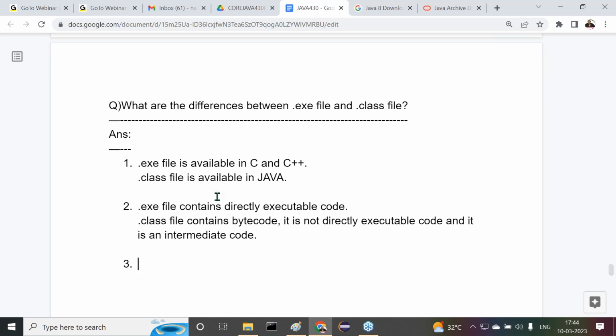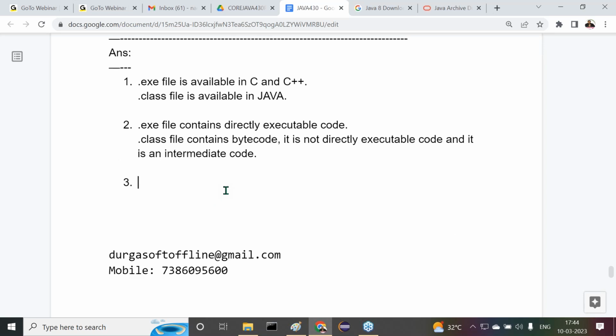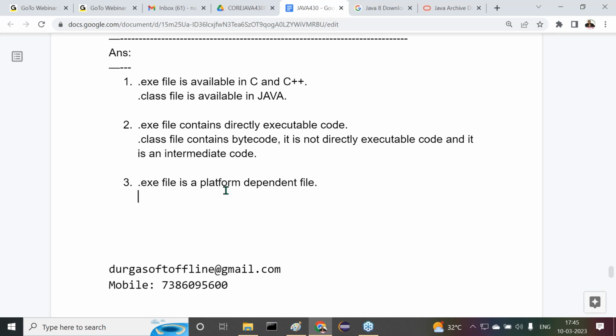Now point number 3, observe carefully. You know already, .exe file is a platform dependent file. Whereas .class file is a platform independent file. It is neutral to all the platforms here. Right or not?